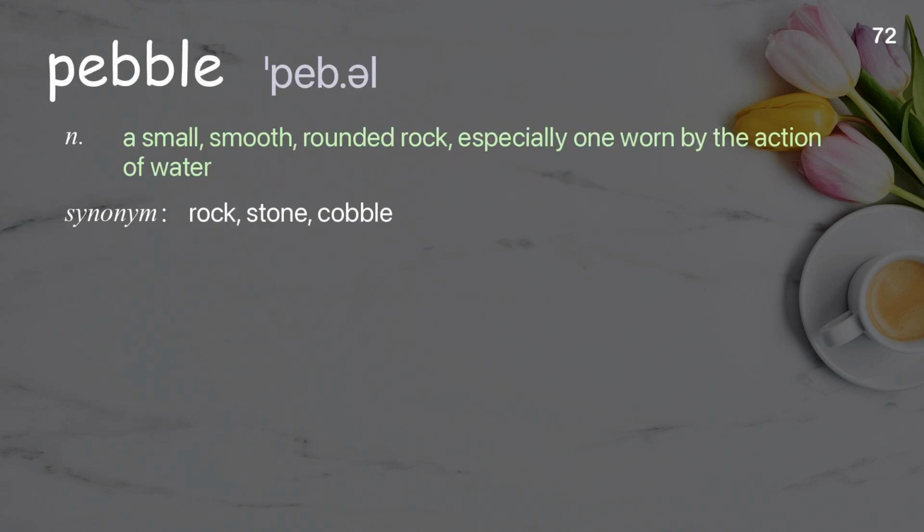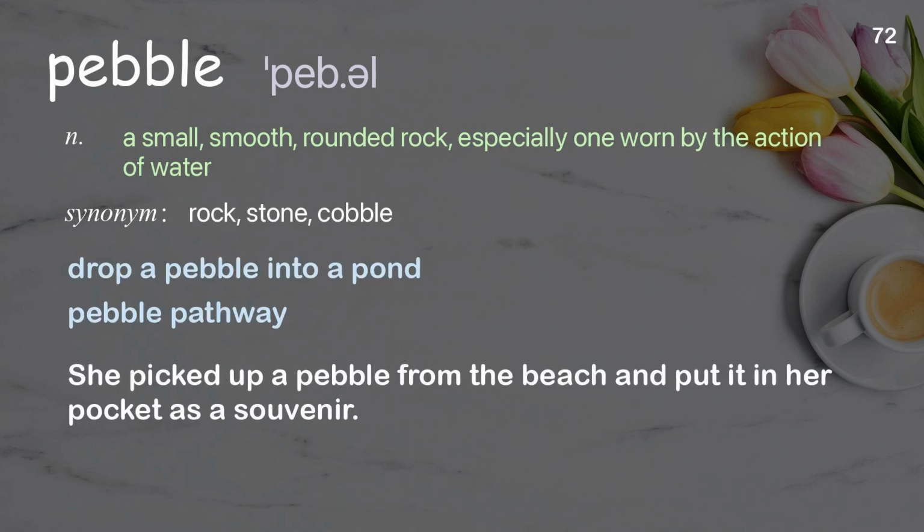Pebble. A small, smooth, rounded rock, especially one worn by the action of water. Examples: Drop a pebble into a pond. Pebble pathway. She picked up a pebble from the beach and put it in her pocket as a souvenir.